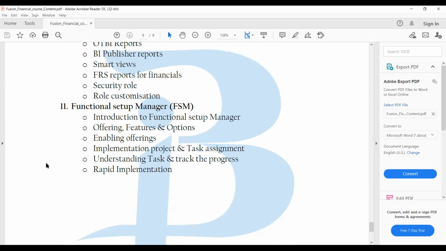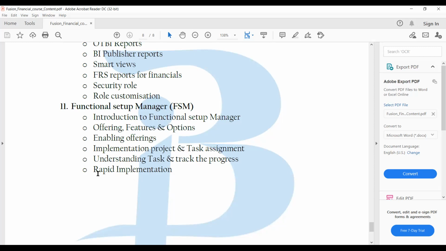And then we have something called rapid implementation. Rapid implementation is again new. After completing one full module, we will see how to set up the configurations using rapid implementation. It is kind of an Excel tool, wherein we just give the data in Excel and the system will create the configurations automatically.